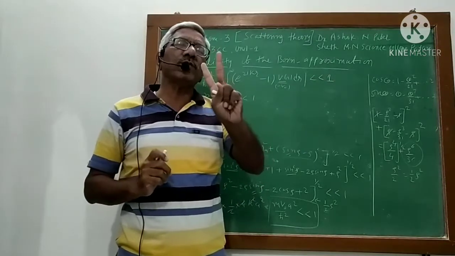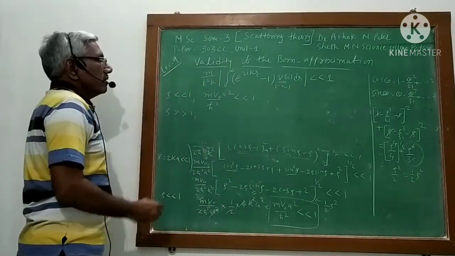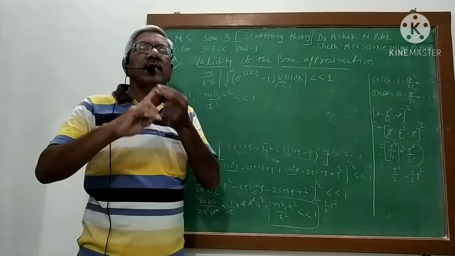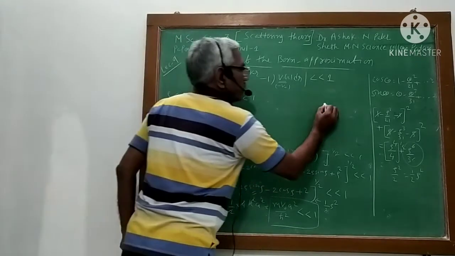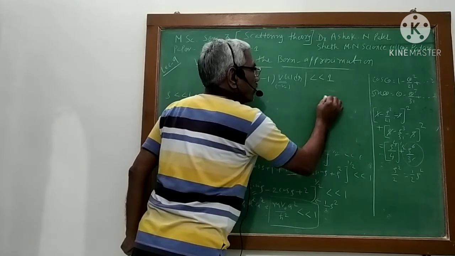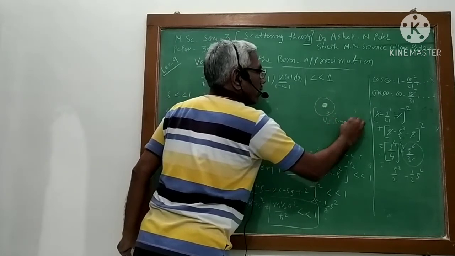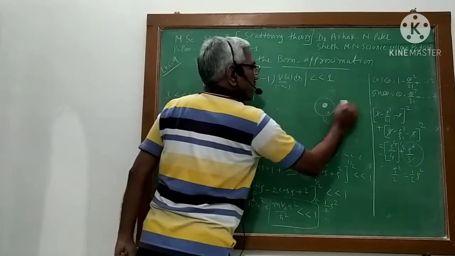So there are two possibilities. The scattering is minimum. There are two conditions. If the target and its potential V0 is very, very small, in that case scattering will be minimum.